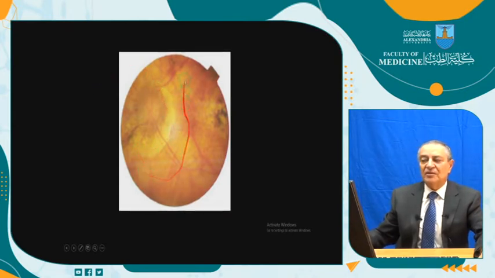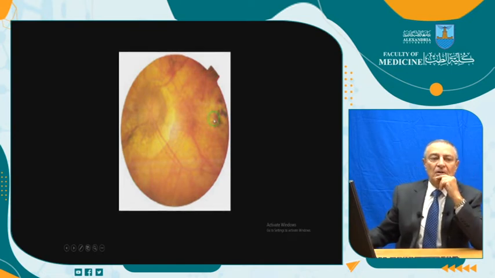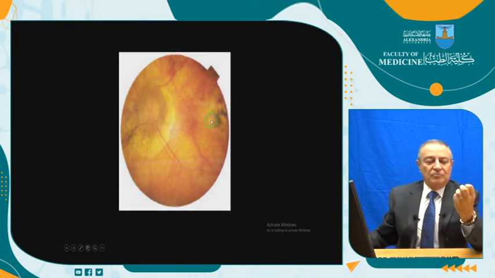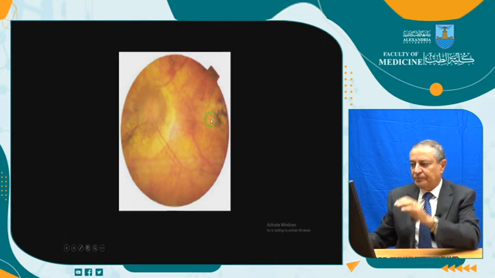As you are seeing, this is the tigroid fundus, which is mottling of the retinal pigment epithelium, lighter in color and darker in color. And here there is a complication, which is a macular scar, what we call at one time Fuchs spot. Fuchs spot is subretinal neovascularization due to high myopia and inducing a scar in the macular area.